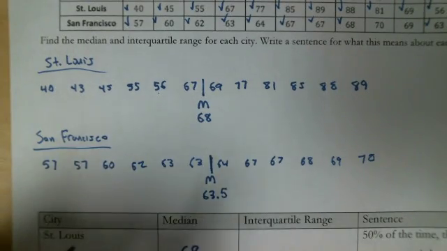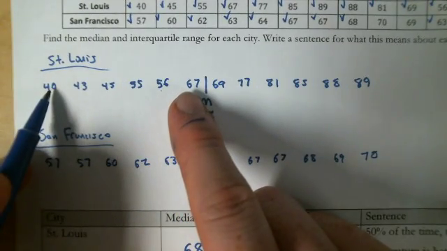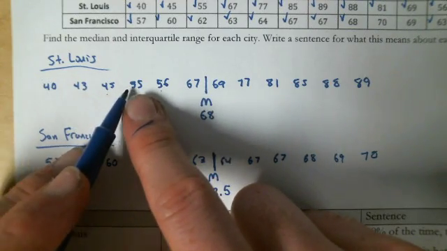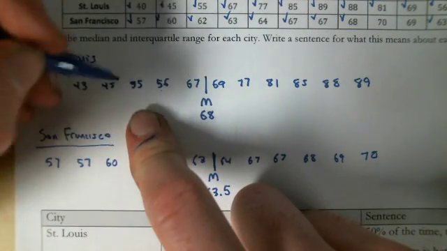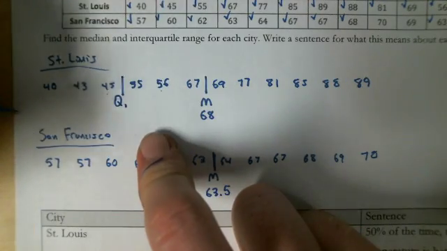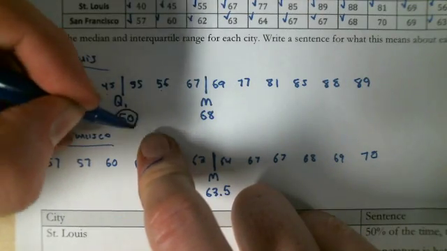So let's start with St. Louis. So I'm going to start 67 and 40. Work my way in. I have 45 and 55 here. What's exactly between those? Well, it's quartile 1, and it would be 50.